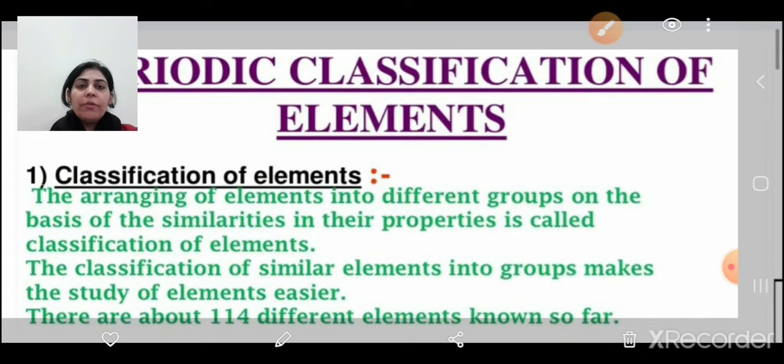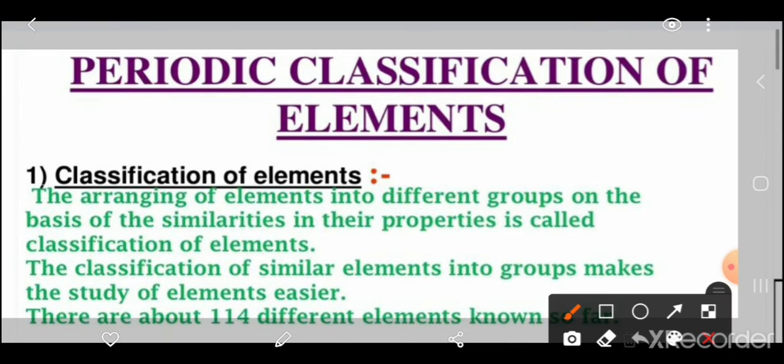So, our first topic is classification of elements, arranging of elements into different groups. Periodic classification of elements means the main aim is to arrange the elements according to their similar properties. Elements are arranged into different groups on the basis of similarities in their properties.